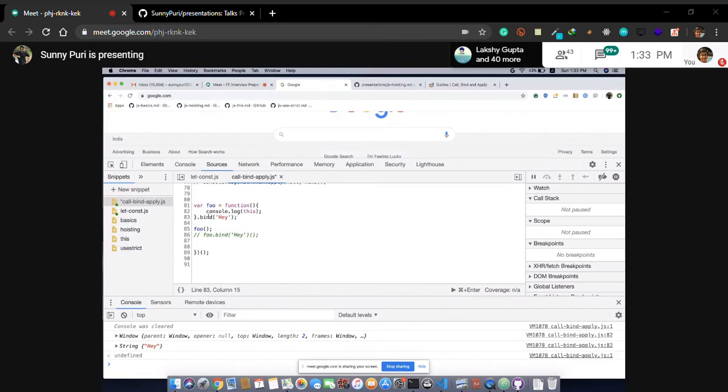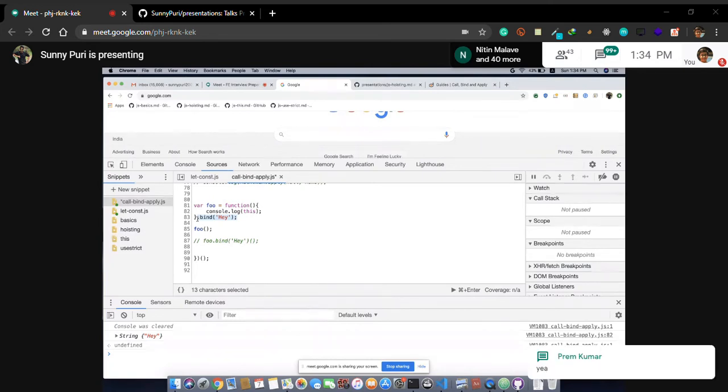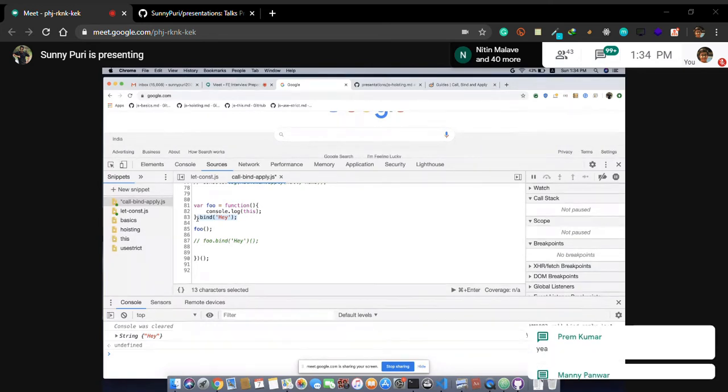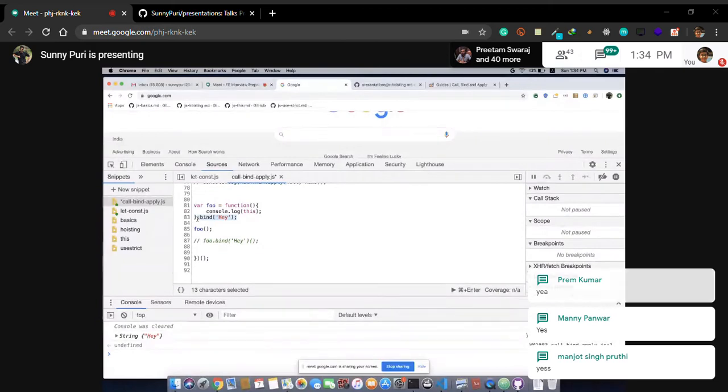So what will happen? You executed this function, and you have bound it with the value. You have changed the value of this, and again you are calling it. This function will get the function definition after bind. So let's run it. You got this, guys? How many of you are clear with this? So bind is returning a function.